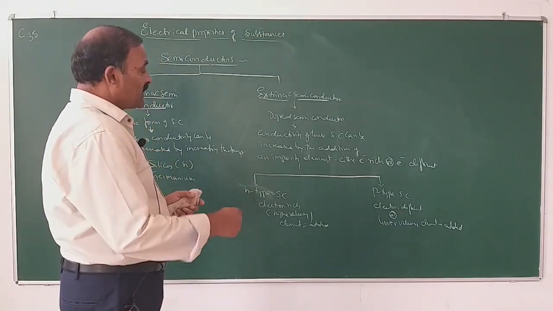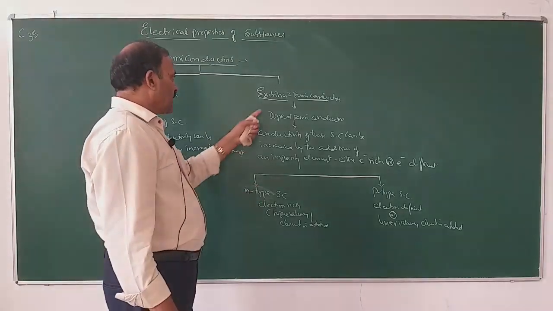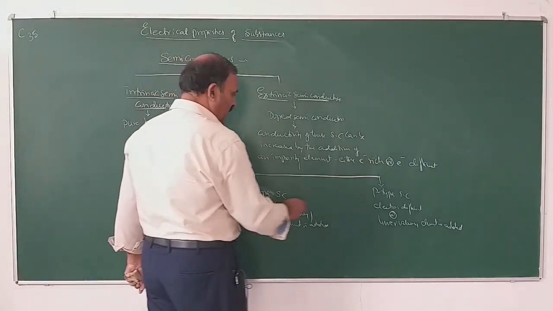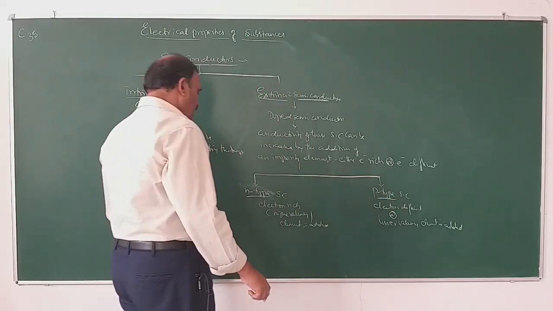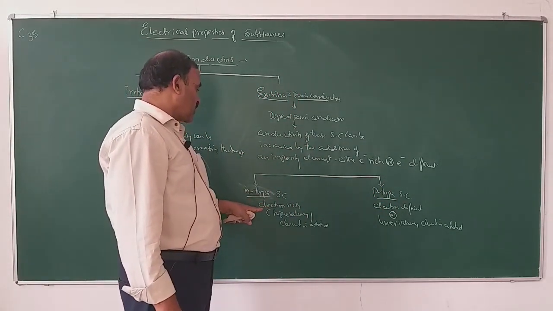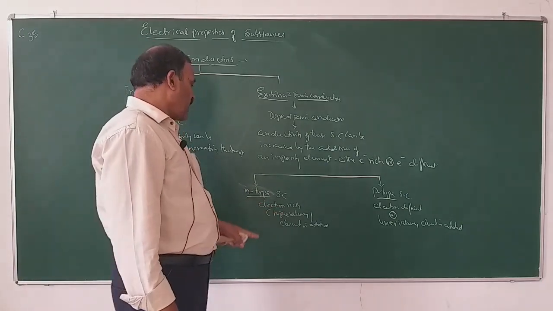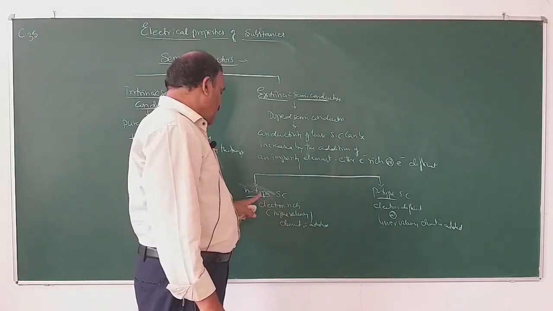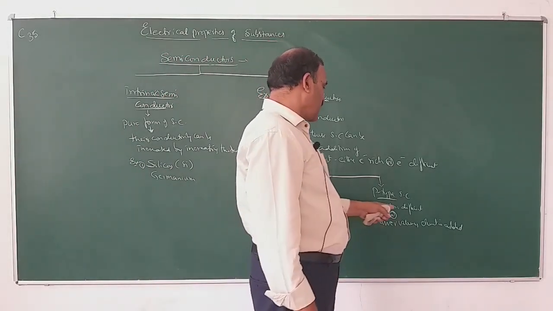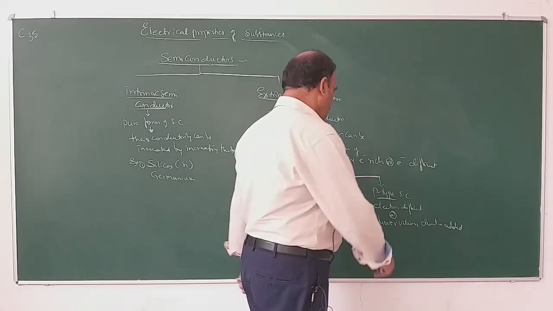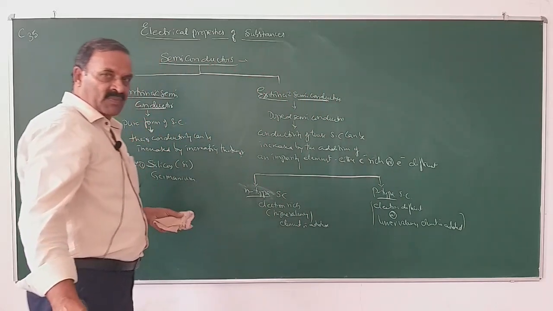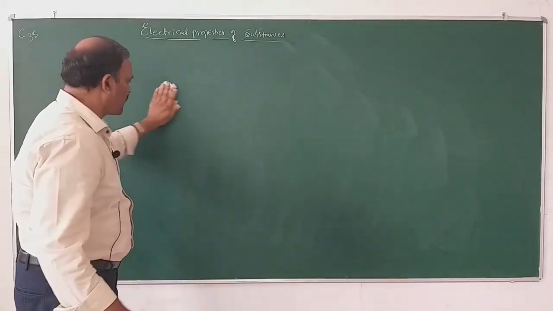Depending upon the valency of the doped element, they are classified into n-type and p-type. If the semiconductor is doped with an electron rich or higher valency element, we get an n-type semiconductor, and if it is doped with an electron deficient or lower valency element, it is called a p-type semiconductor.